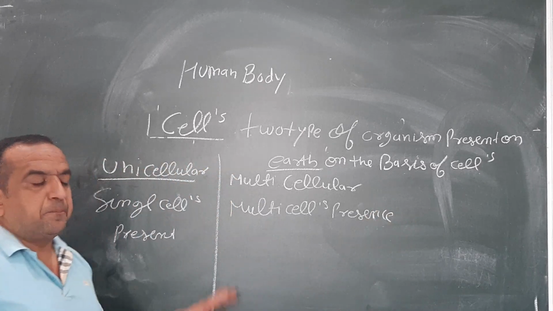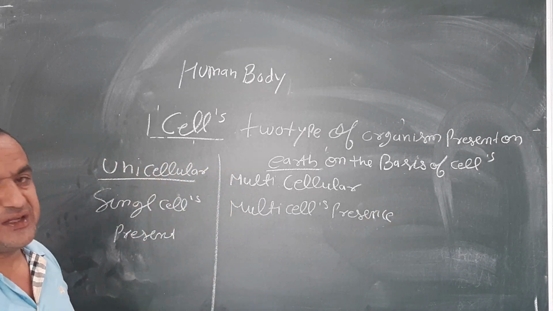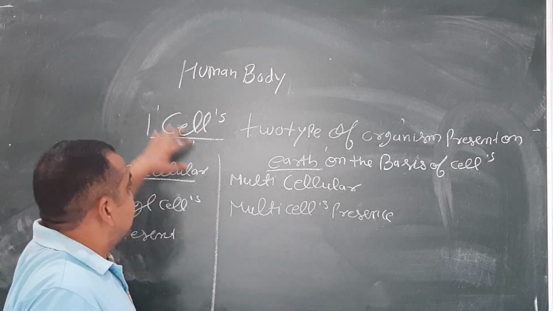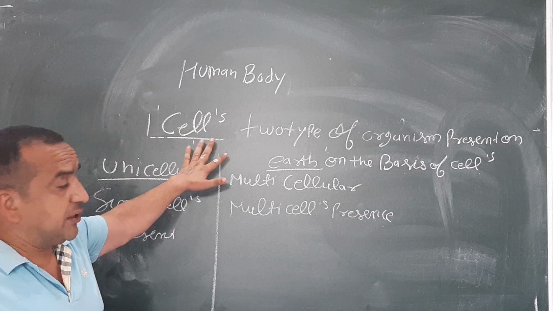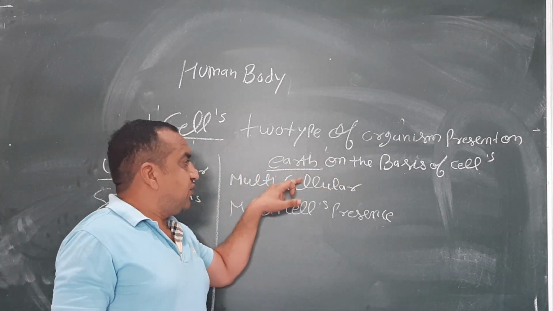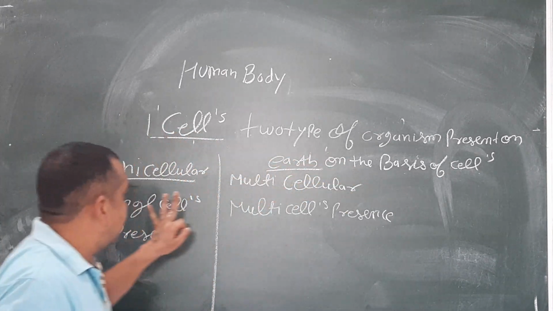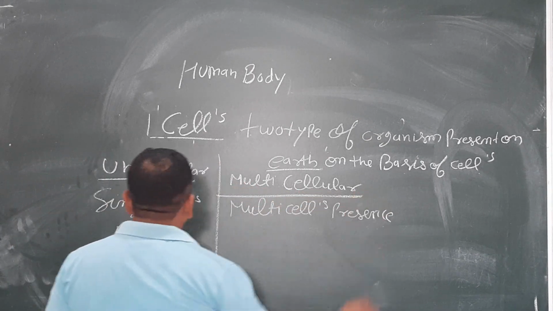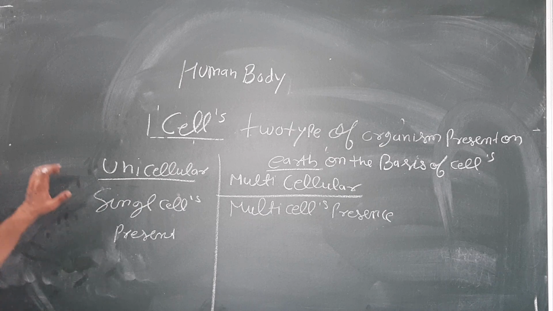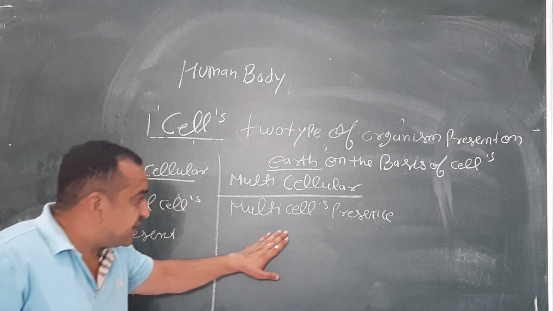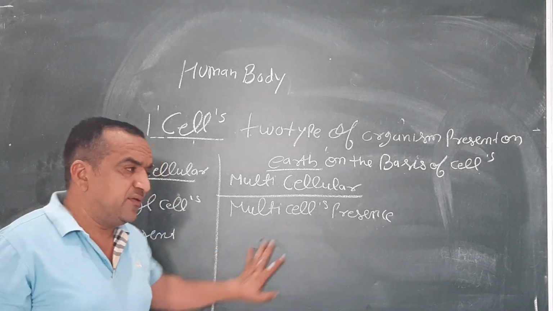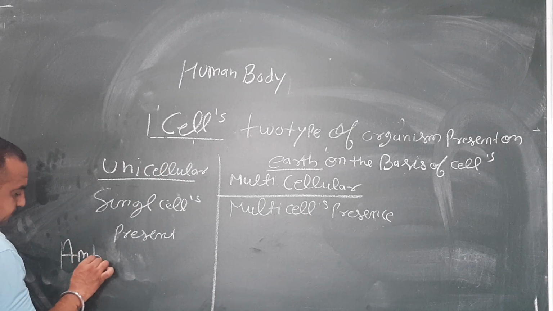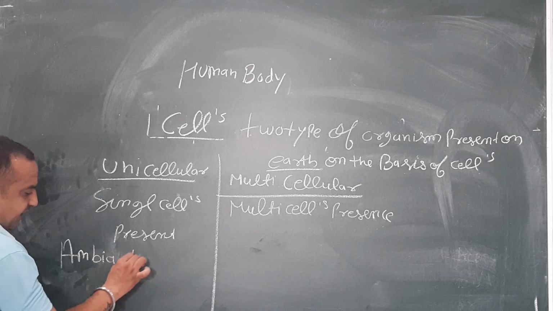It is the basic definition of unicellular and multicellular. Two types of organism are present on the earth on the basis of cell, called unicellular and multicellular. The basic definition: the presence of a single cell is known as unicellular. The presence of multiple cells is called multicellular. Example: amoeba, hydra,